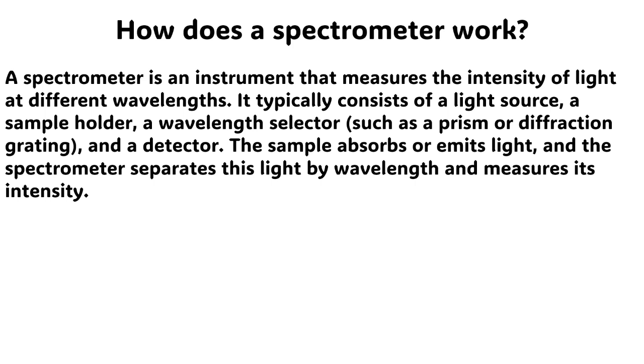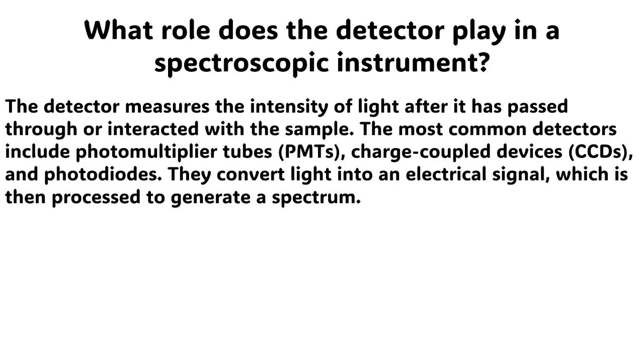The next question is, how does a spectrometer work? The answer to this question is very simple. A spectrometer is an instrument that measures the intensity of light at different wavelengths. It typically consists of a light source, a sample holder, a wavelength selector, such as a prism or diffraction grating, and a detector.